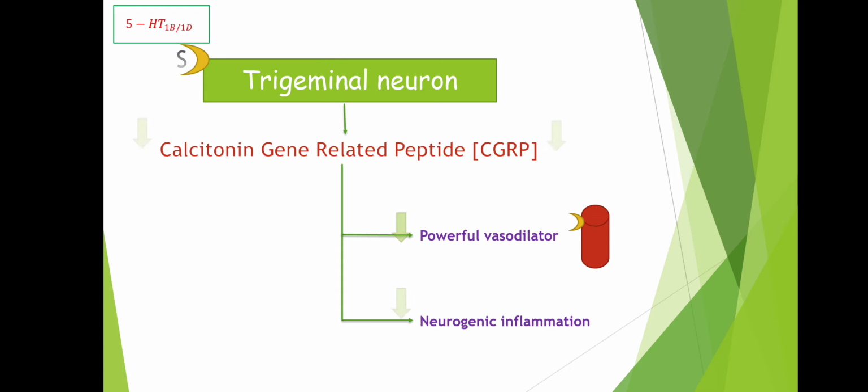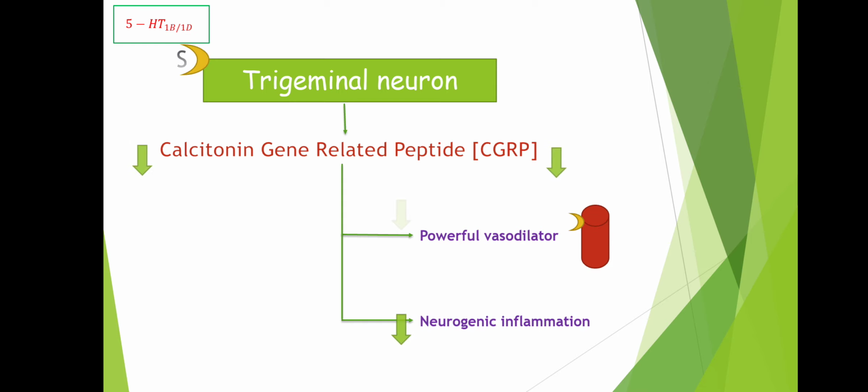ergot alkaloids. So these triptans and ergot alkaloids can treat migraine in two ways. First is the direct way and another one is the indirect way. Direct way means directly it will act on the 5-HT1B/1D receptor of the blood vessel and produce vasoconstriction. This is the direct way by which these triptans and ergot alkaloids will treat migraine. The indirect way of treating migraine is by activating the receptor present on the trigeminal neuron, because of which CGRP will be reduced and thereby there will be reduction in the vasodilation as well as reduction in the neurogenic inflammation. So this is the indirect way by which migraine will be treated.